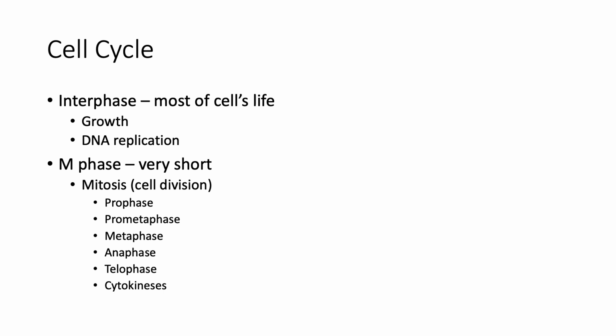Now, it's called the M phase because the process of cell division for a somatic cell, which remember is any non-reproductive cell, is called mitosis, therefore M. The next few slides are going to be a detailed overview of mitosis, but before I show you all of that, I want to lay down the names of these steps in the correct order. There's prophase, prometaphase, metaphase, anaphase, telophase, and lastly, cytokinesis.